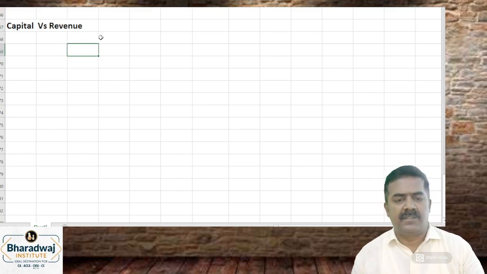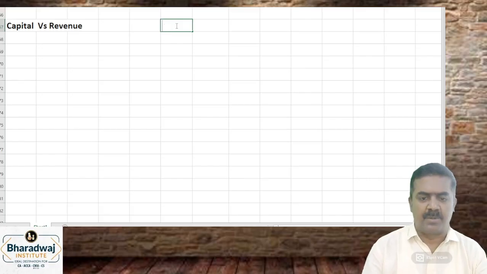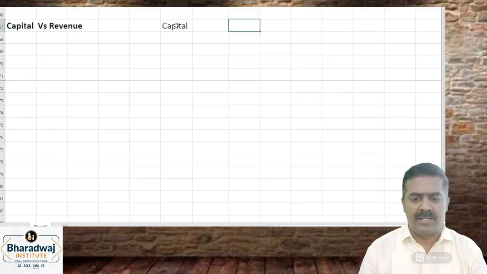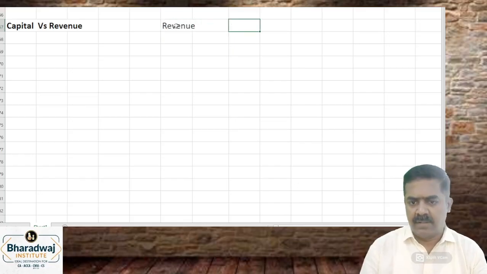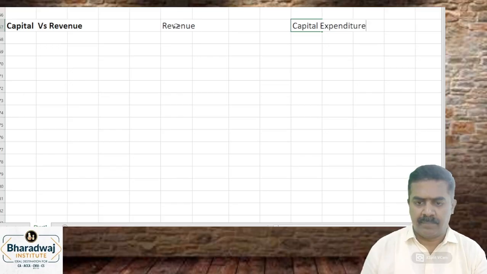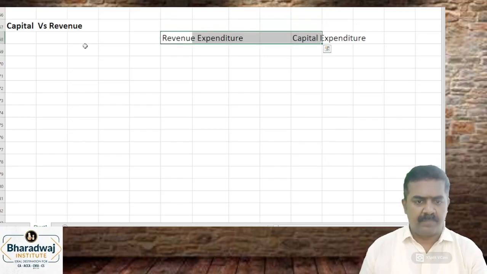Capital versus revenue. Sir, this is needed for accounting, otherwise they cannot prepare which accounts? P&L account and the balance sheet. Revenue transaction, capital transaction. Let us take capital expenditure and revenue expenditure. What to learn, why we should learn.